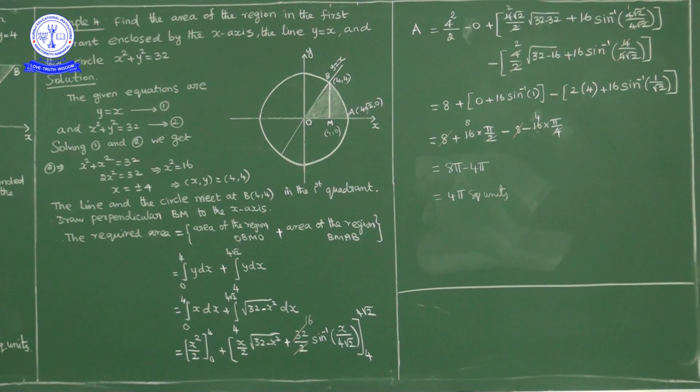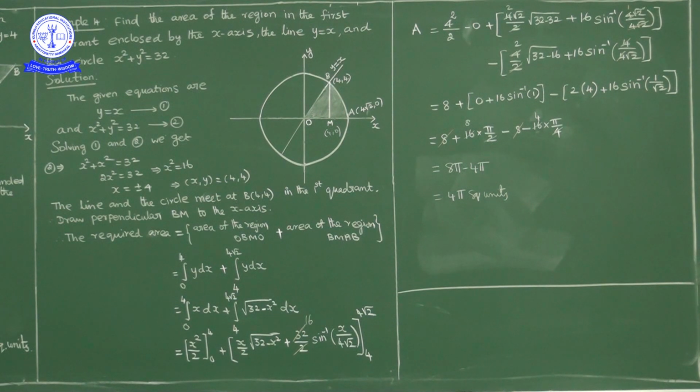Without using integration, you can also solve this. If you observe, triangle OBM is a right angle triangle, and its area is half base times height. So half into OM into BM: OM length is 4, BM length is also 4, so half into 4 into 4 is 16 by 2, which is 8. You can calculate it like that also, but anyhow we have to use integration. So using integration, the area of triangle OBM is 8. That is the first part.